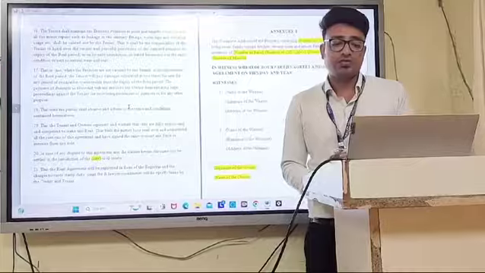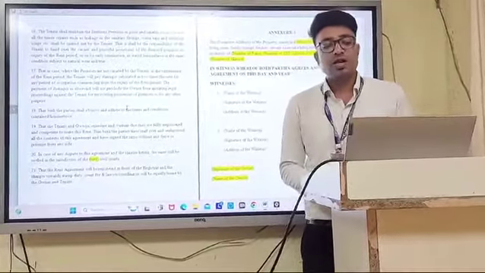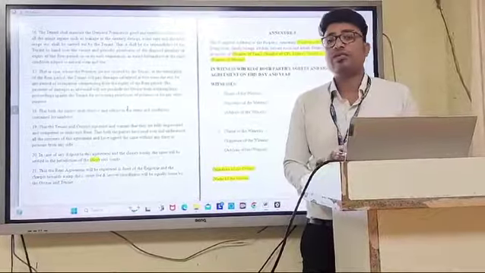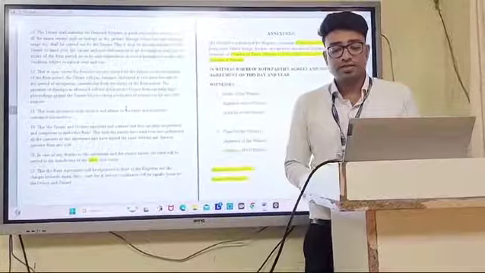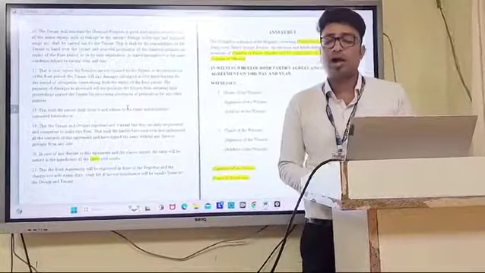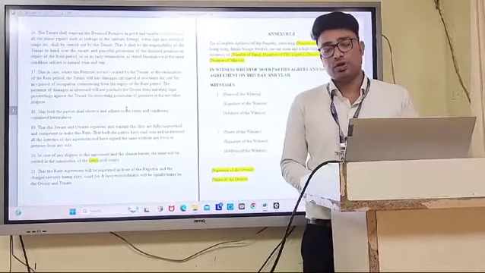Annexure 1 is given, with the number of bedrooms, living room, and everything provided by the owner to the tenant, the number of fans, the number of CFLs, and a geyser if there is one. All the things are compiled in this rental agreement along with the signatures of the owner and the tenant.